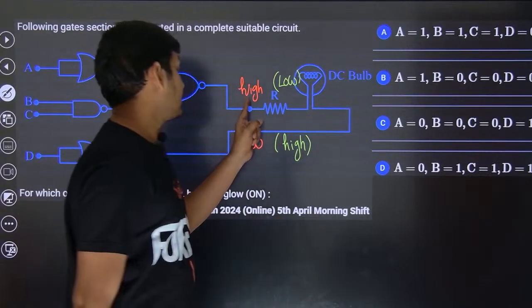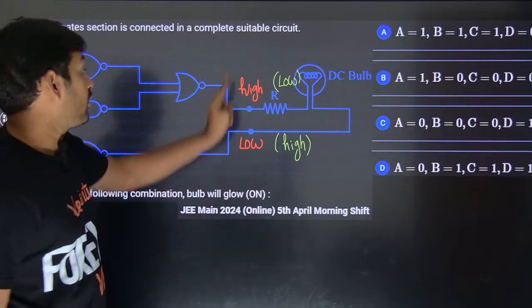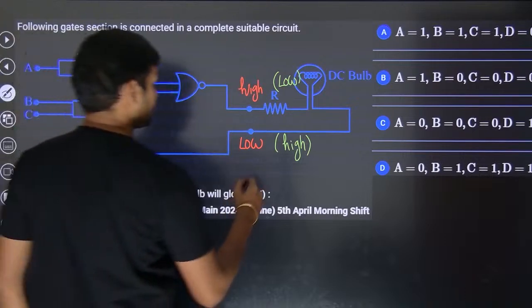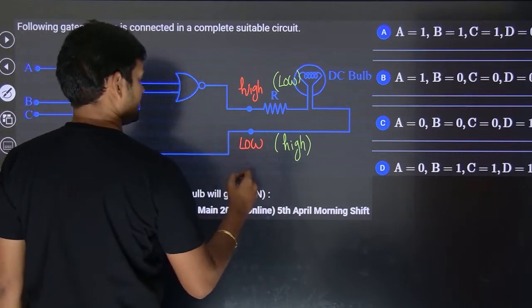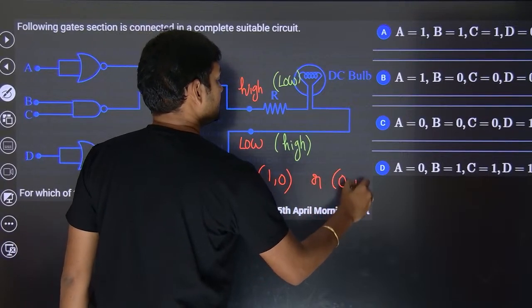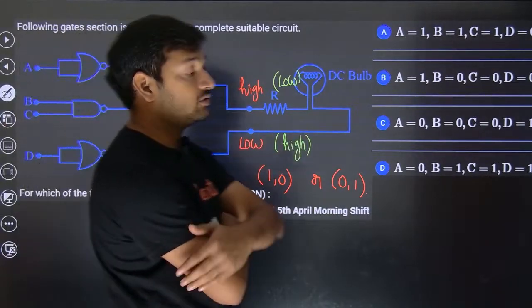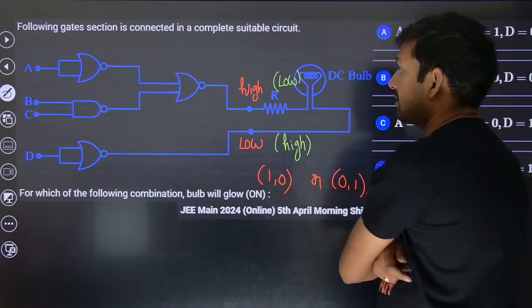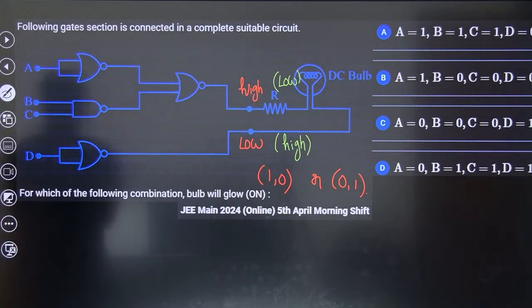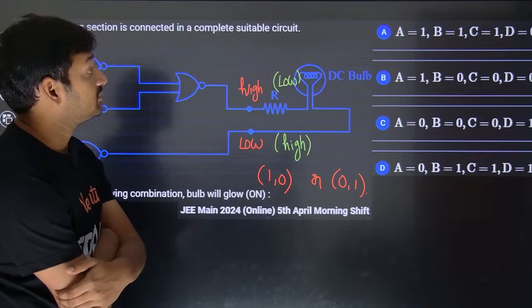So either here 1 0 should come or 0 1 should come, only then the bulb will glow. Either we should get 1 comma 0 or 0 comma 1. Keep that in mind. So when are we going to get that? You only check the options. I'll try to directly go without wasting your time.